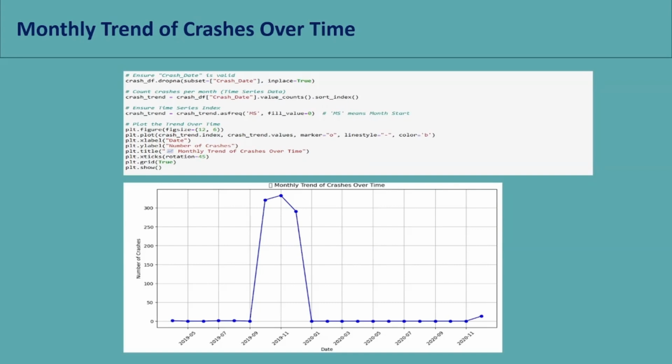Here we created the time series plot to visualize the monthly crash trends. After dropping the missing dates, we counted the crashes by month, converted the index to time series format, and then plotted the trend using matplotlib. As shown in the output, there is a noticeable spike in late 2009, followed by a significant drop and a flat trend afterwards, as you can see here.